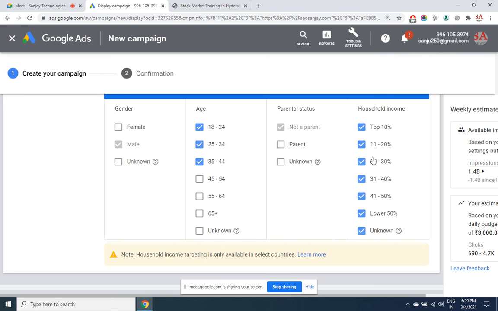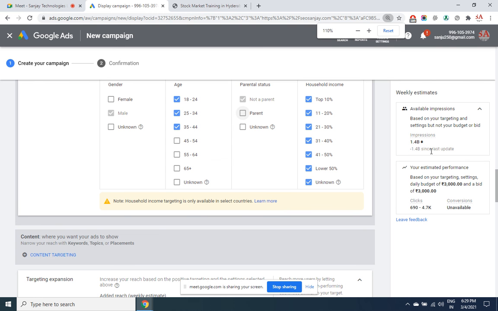Vacuum cleaner, advanced vacuum cleaner, and Dyson is a company name. So for such a company, that top 10% is very important. LIC insurance company, they generally target the middle class people. So that is your demographic, and then we have